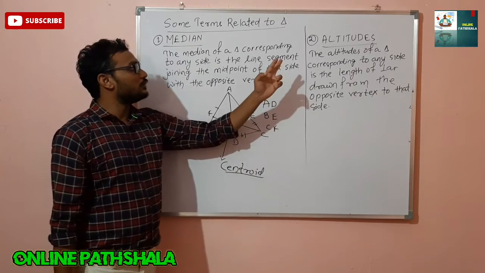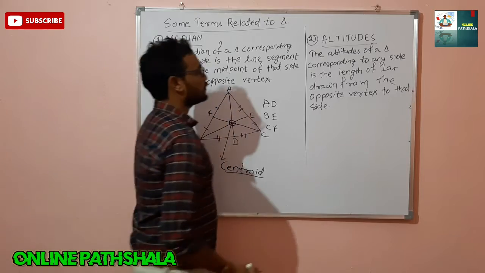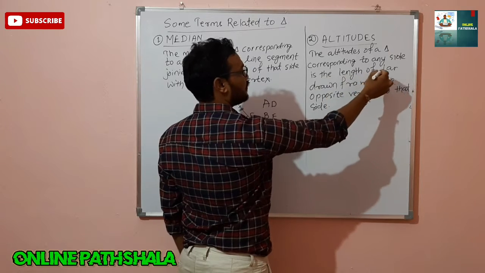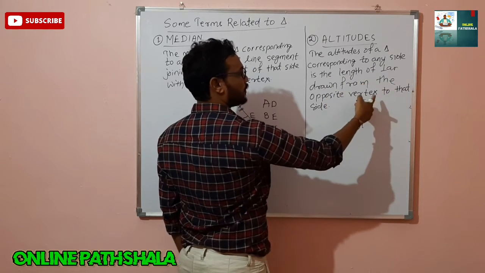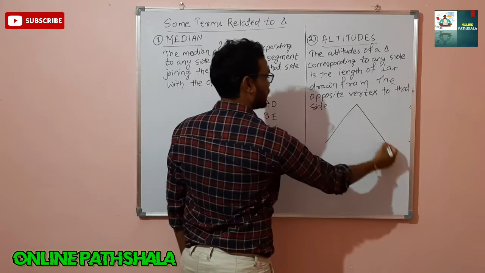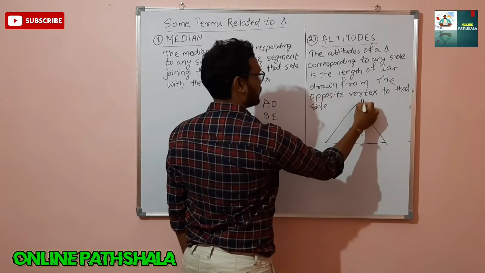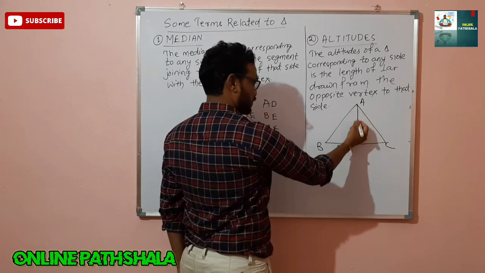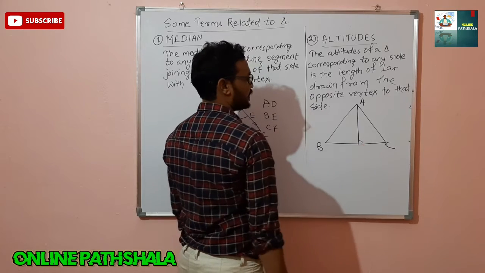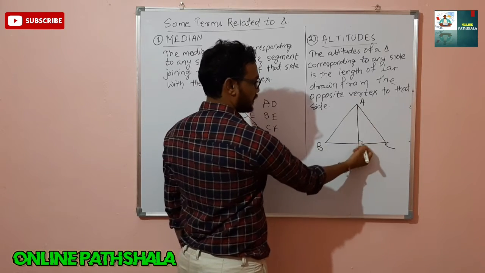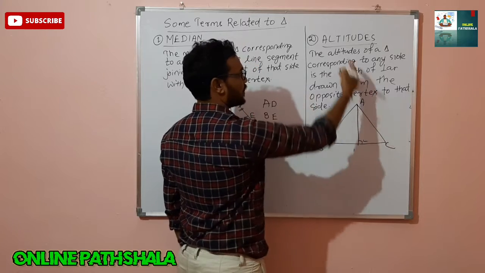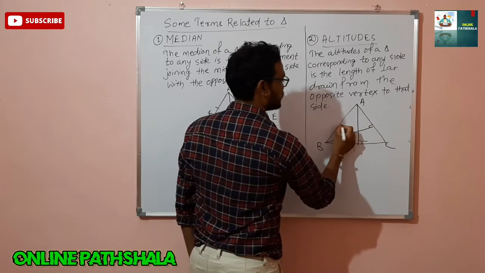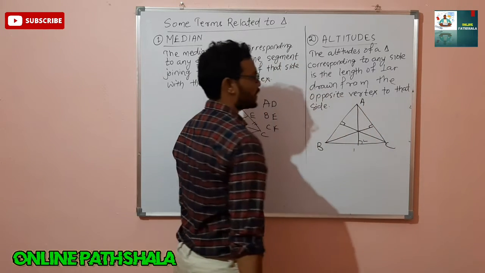So now the second term, that is altitudes. What is an altitude? The altitude of a triangle corresponding to any side is the length of the perpendicular drawn from the opposite vertex to that side. Suppose I have drawn a triangle here. This is triangle ABC. So from the opposite vertex I have drawn a perpendicular. This means this angle is 90 degrees. If this line I have drawn and this angle is 90 degrees, then this is called a what? Altitude. Similarly, from here also I can draw. Here also I can. So three altitudes are there.